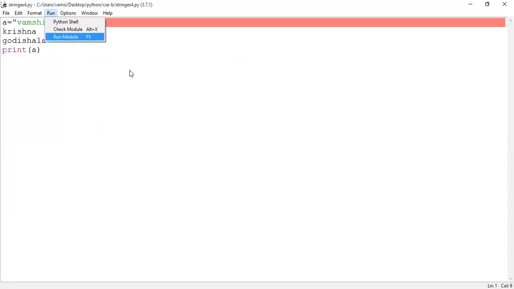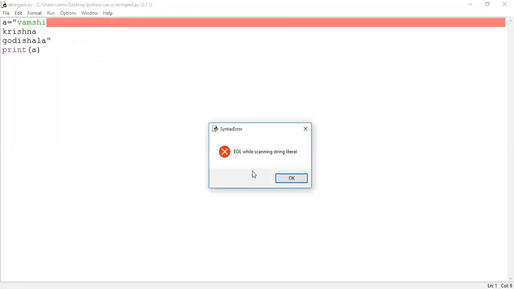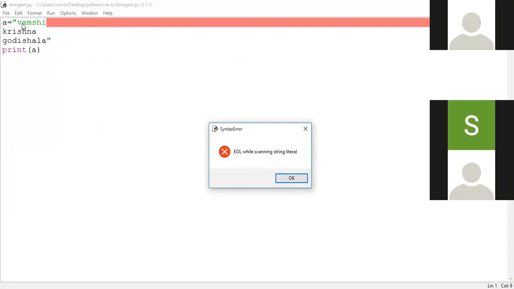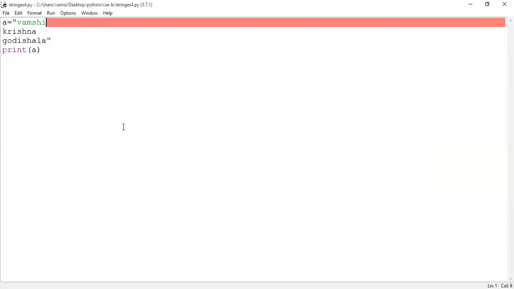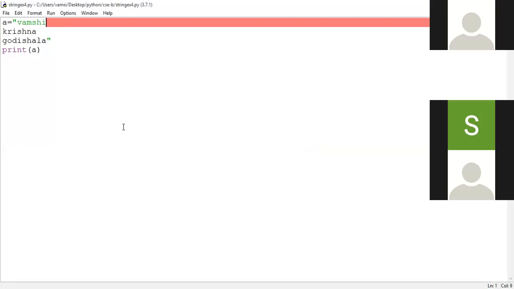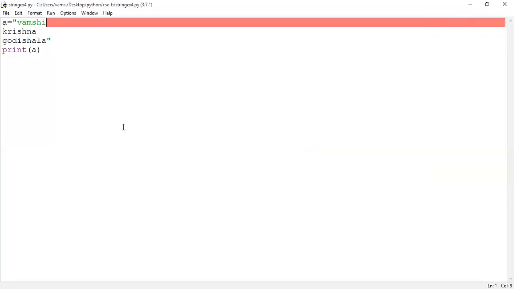Run the logic. See here. What it is showing? Syntax error. Again, it is showing the error. Error because of what? Because we are trying to handle multi-line strings with the help of which particular quotes, guys? Double quotes. Is it possible with double quotes? No, sir. Solution is what? We have to go for the concept of triple quotes. Triple quotes for handling multi-line strings.